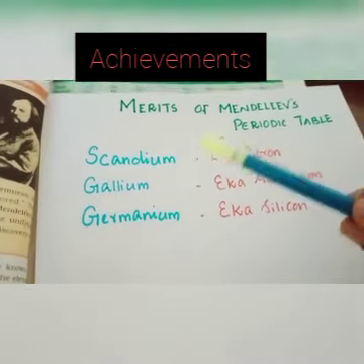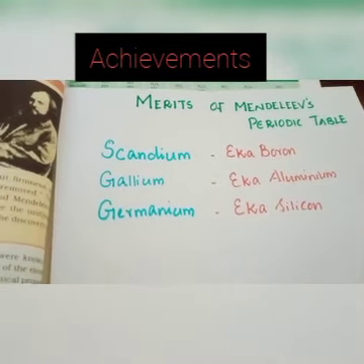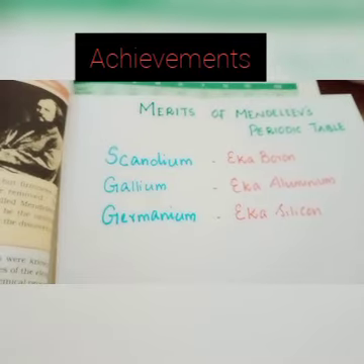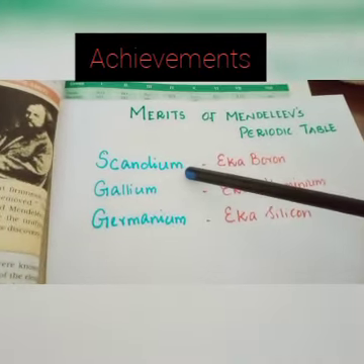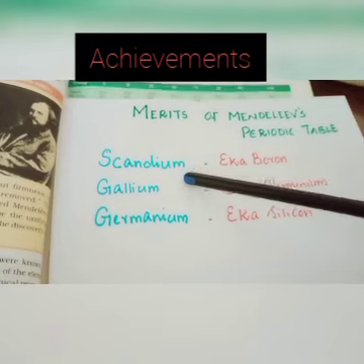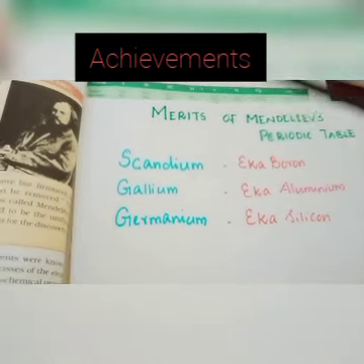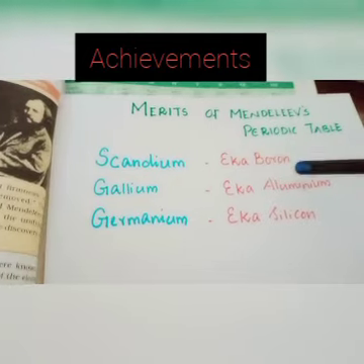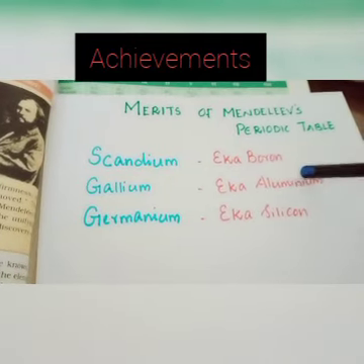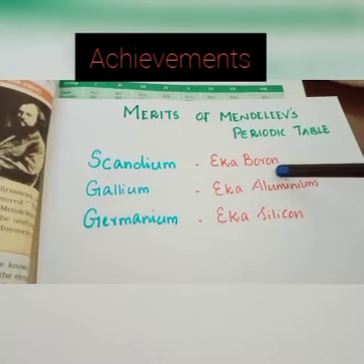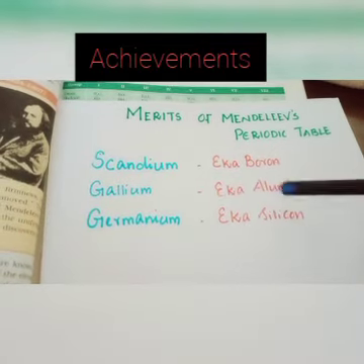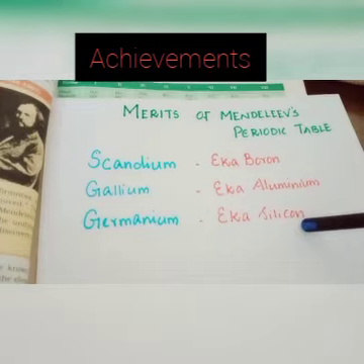Three elements: scandium, gallium and germanium. These three elements were not discovered during the time of Mendeleev's periodic table, but still he left space for these elements, and he named them Eka-boron for scandium, Eka-aluminium for gallium and Eka-silicon for germanium.